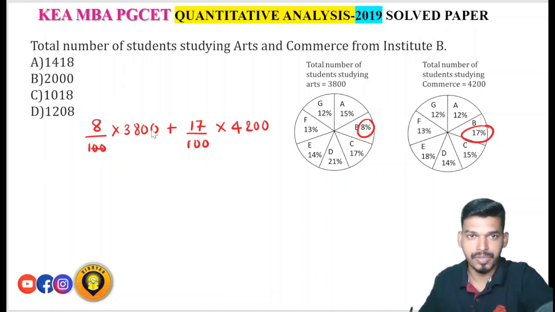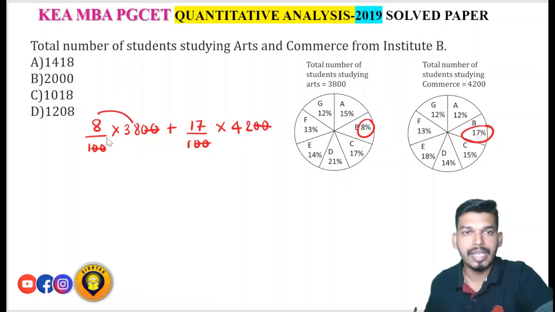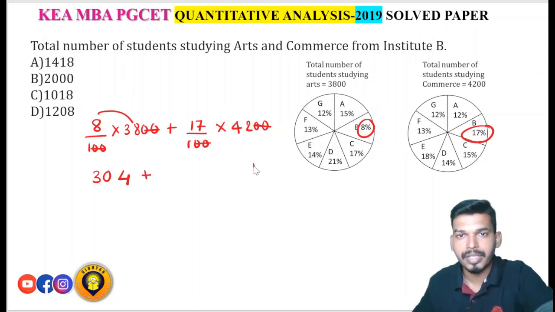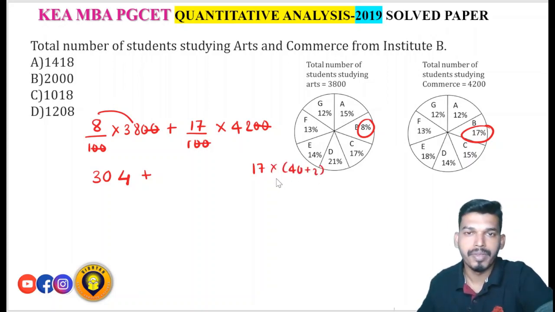Okay, so two zeros will get cancelled. So here you have to multiply 38 with 8. So 38 into 8, 8 is a 64, 8 3 is a 24, 304 you will get, plus 17 into 42. So 17 into 42, 42 you can split it as 40 plus 2. Okay, 17 4s are 68, 40 times will be 680, 17 2s are 34.